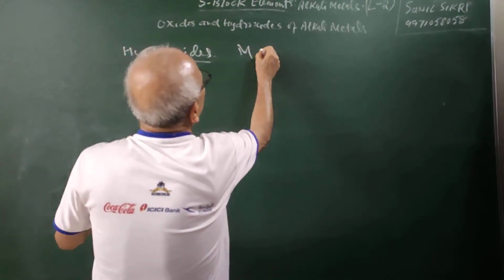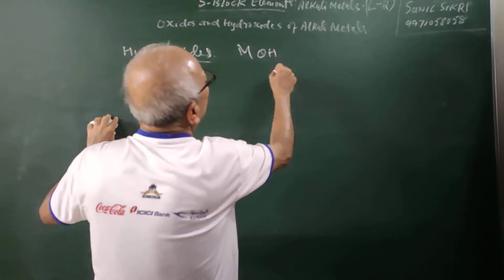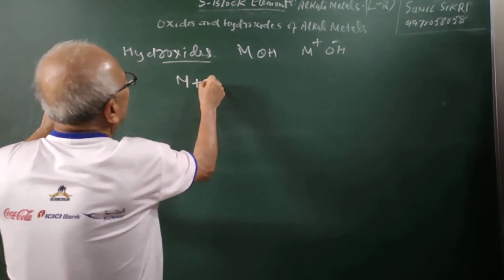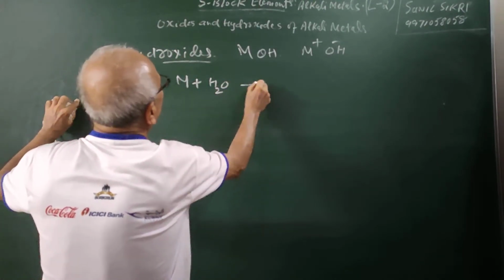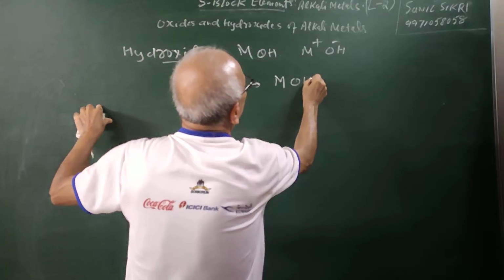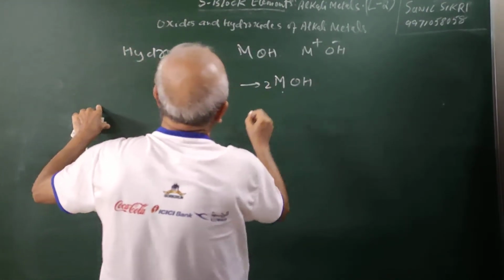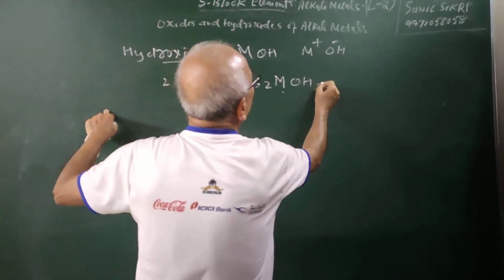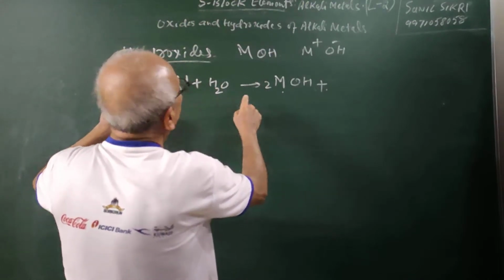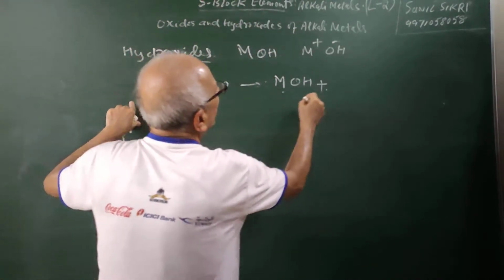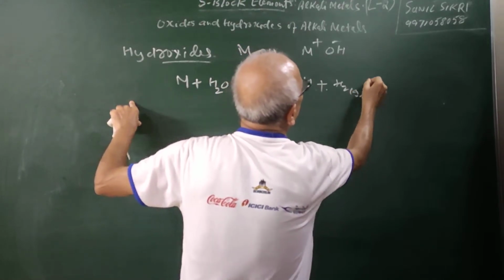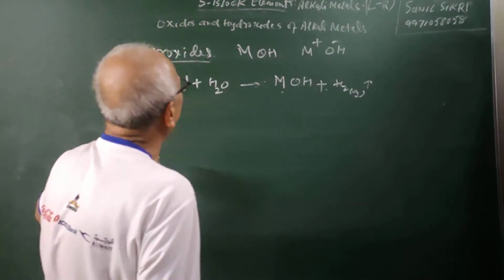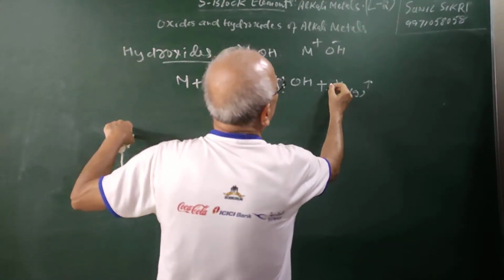They all form hydroxides. Metal hydroxides are formed, as you can see, because if I react a metal with water, what will be the result? They will form hydroxides, MOH, and hydrogen gas. So the metal reacts with water to form metal hydroxide, and hydrogen gas is evolved here. So we can write this.